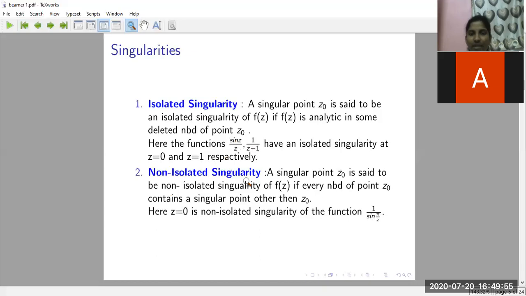Non-isolated singularity. Non-isolated means we can't isolate it, we can't separate it, and that's why it is called a non-isolated singularity.